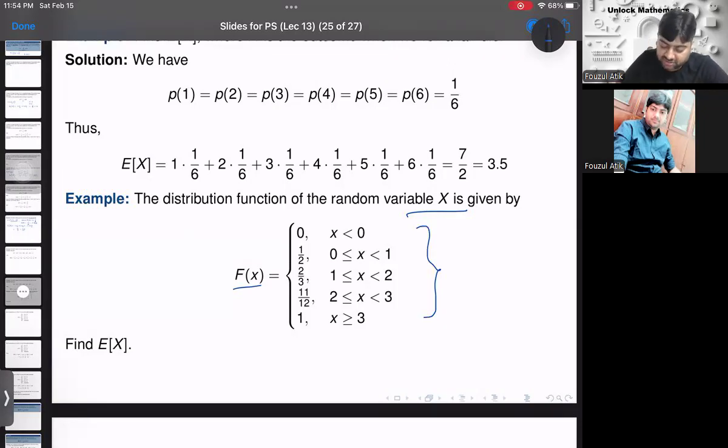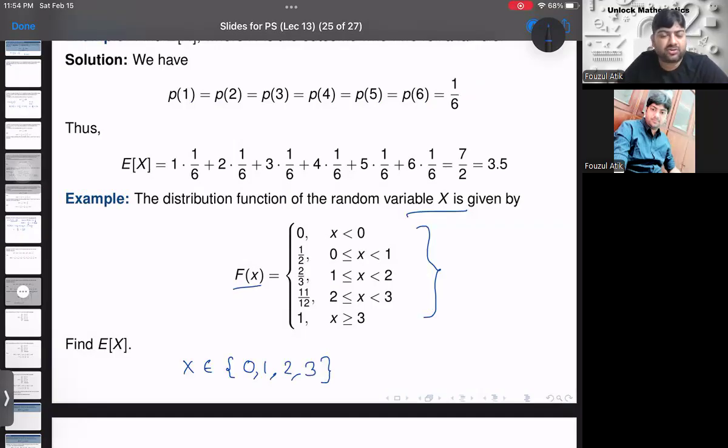From this question, we have already discussed this kind of problem in the previous lecture, where we discussed the cumulative distribution function. The random variable takes which values? From this function, we can easily understand it takes the values 0, 1, 2, and 3.